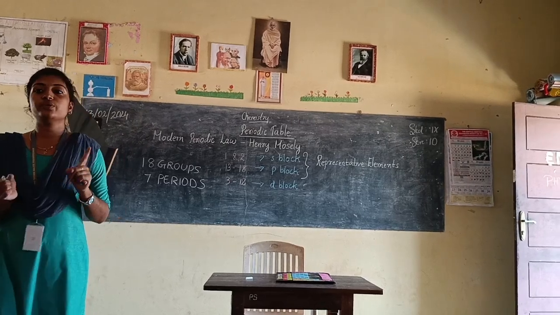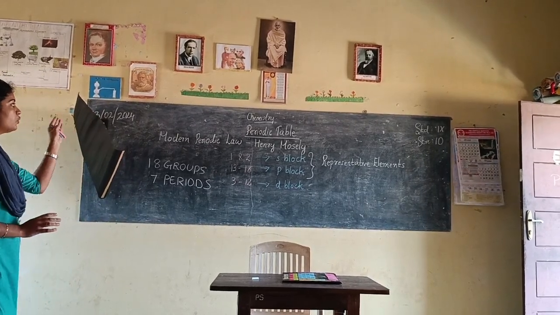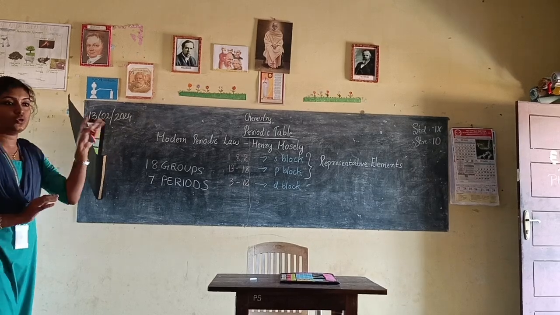S block and P block together are representative elements, that is from group 1 and 2 and then 13 to 18.